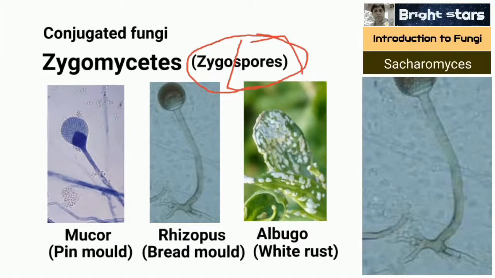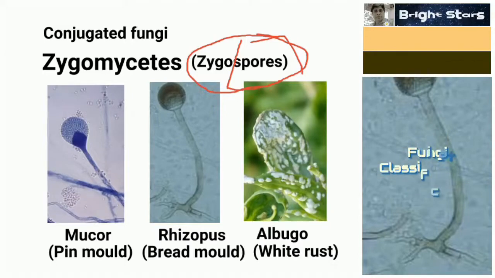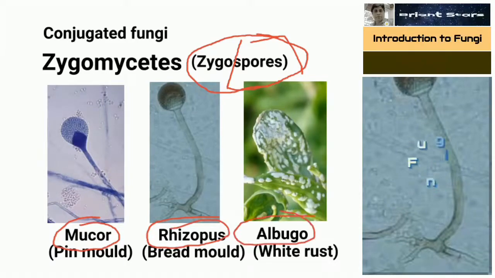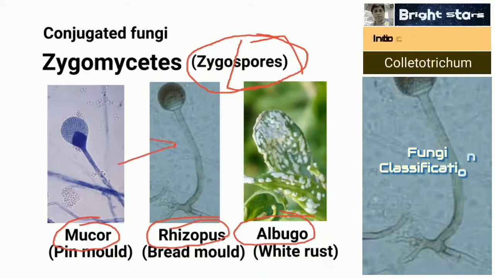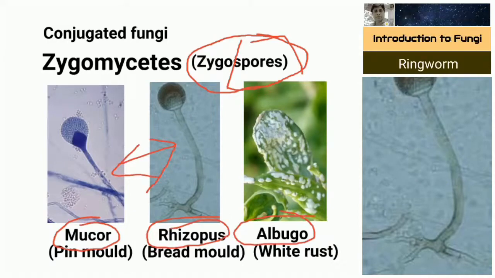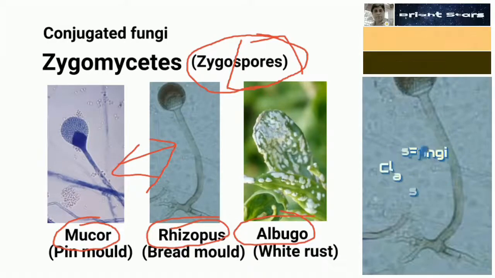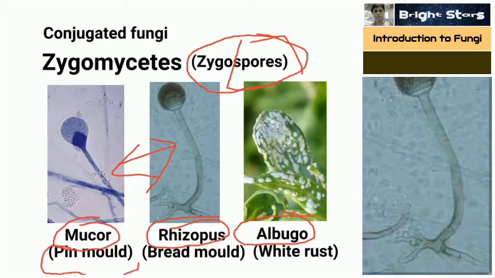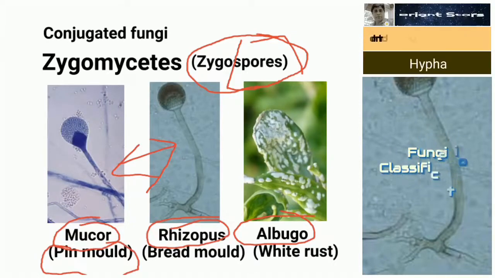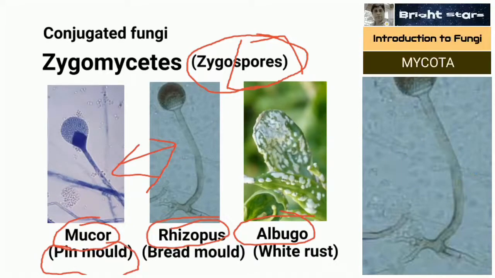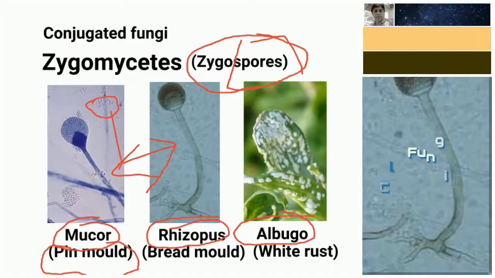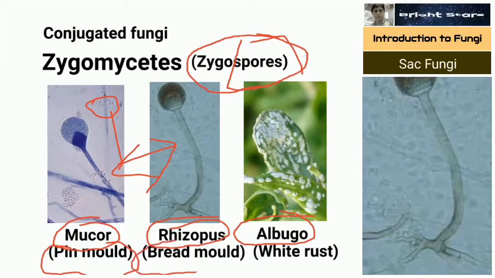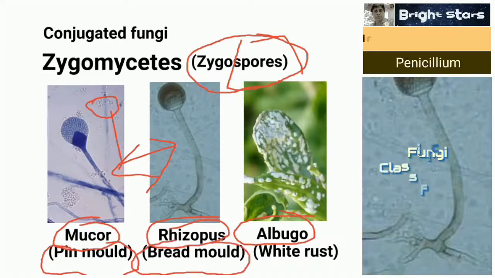Very important genera under Zygomycetes are, first, Mucor, second, Rhizopus, third, Albugo. Mucor and Rhizopus seem more or less similar. Mucor causes a number of diseases. Rhizopus also causes diseases. The common name of Mucor is pin mold. You can see it has a pin-like structure, that's why we call it pin mold. Rhizopus is mostly found on bakery bread, that's why we call it bread mold.